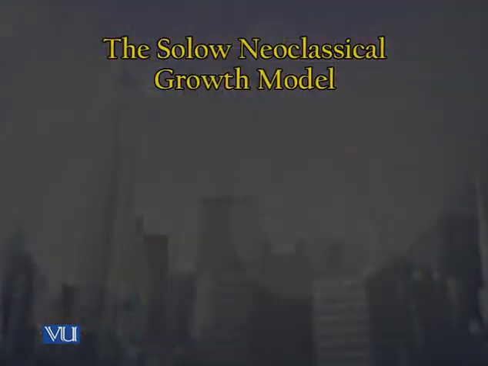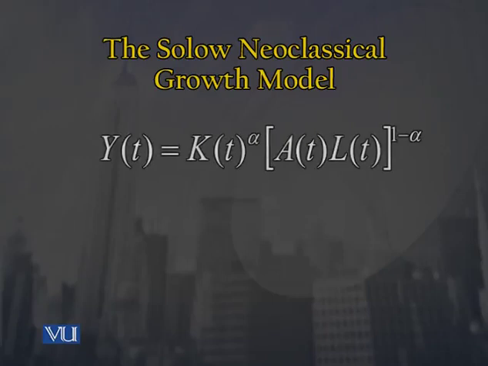To make it simple, Solow has explained the model in terms of a production function. If we look at the breakup of the model, you can see that this entire production function can be explained in the form of a Cobb-Douglas production function. The model which you are seeing right now is given as Y_t equals K_t to the power alpha, multiplied by (A_t times L_t) whole raised to the power 1 minus alpha. I'm just going to explain what each of these components means.